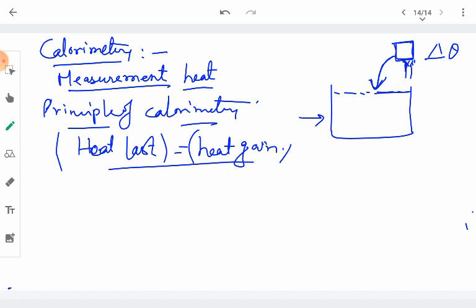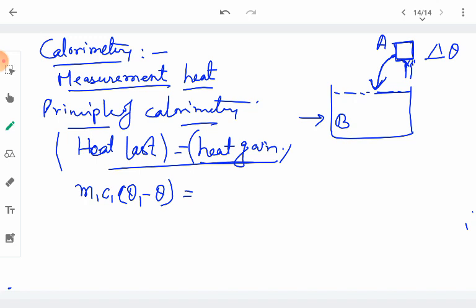So the heat lost by one system, we can call it system A and this is system B. Then the heat lost by system A is equal to its mass times its specific heat c1 times the temperature difference, let us call it theta 1 minus theta. So this exchange of heat will continue till both systems A and B, metal and the water, have the same temperature.